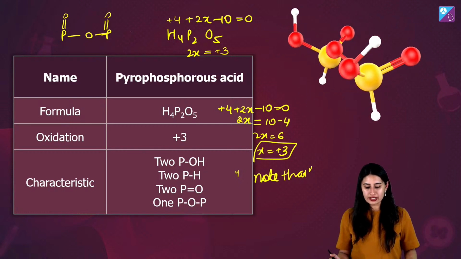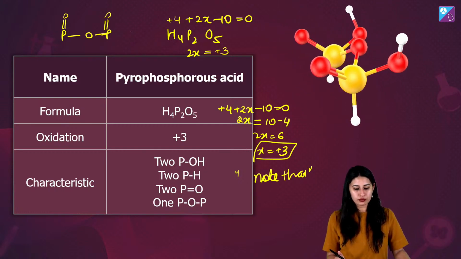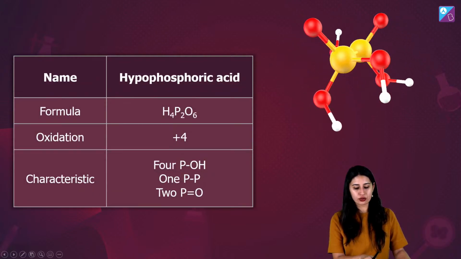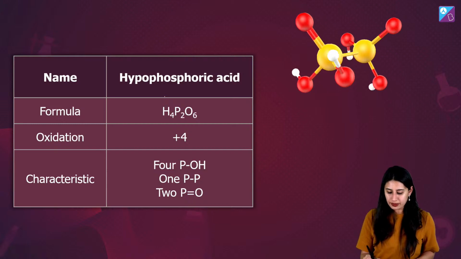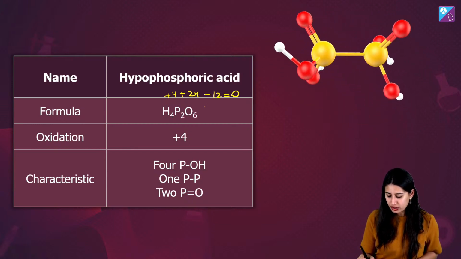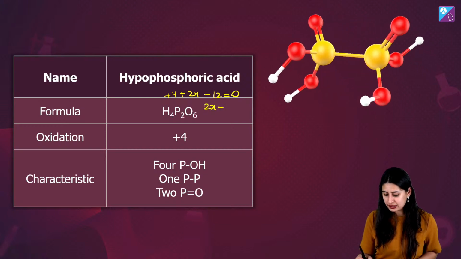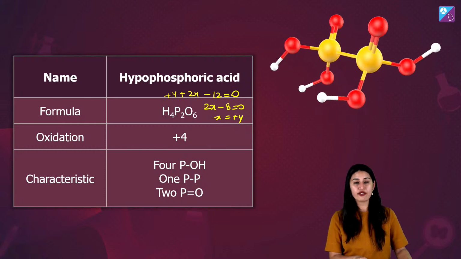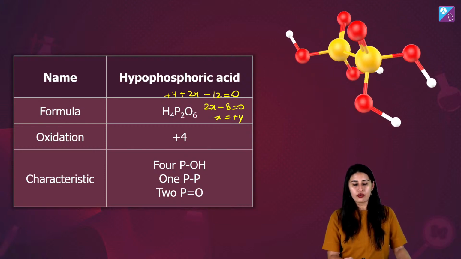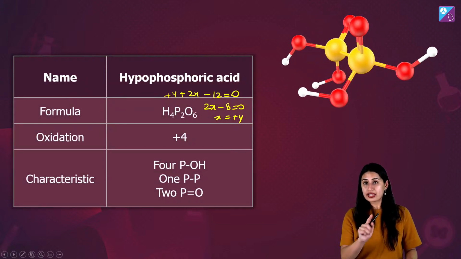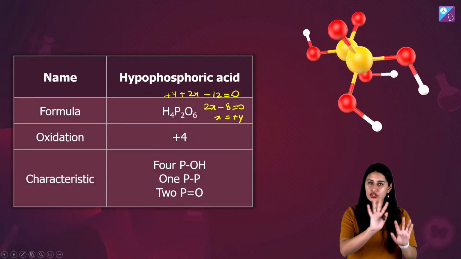Cool? Okay, now I want you to do it for the hypophosphoric acid also. Can we check here? Plus 4 plus 2x minus 12 is equal to 0. So I get 2x minus 8 is going to be equal to 0, x plus 4. So here at least we have this coming, right? But calculated is less than maximum, chill case.